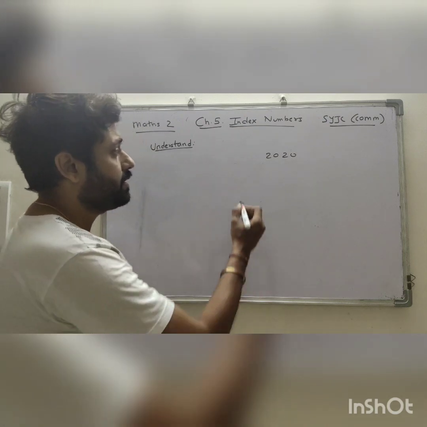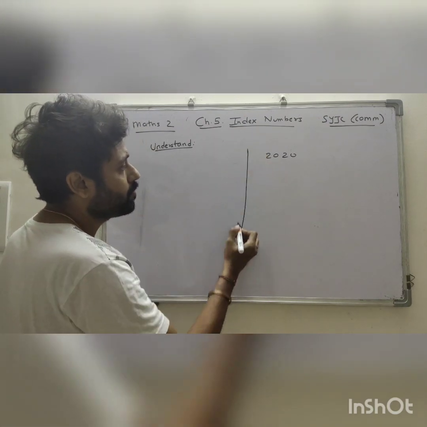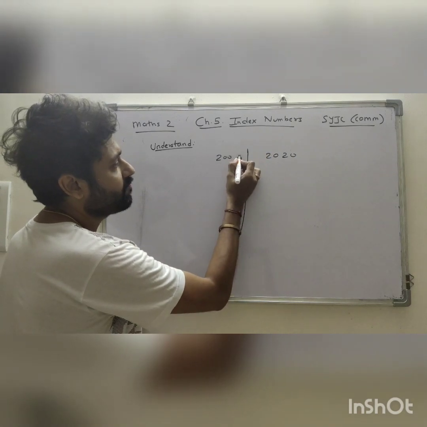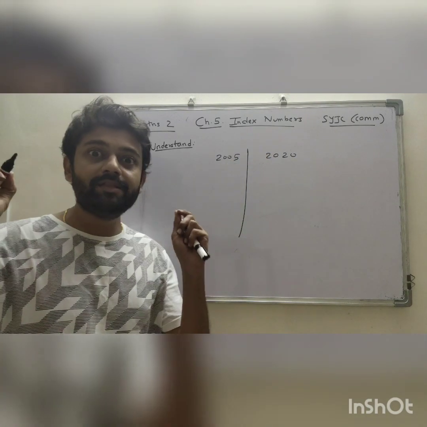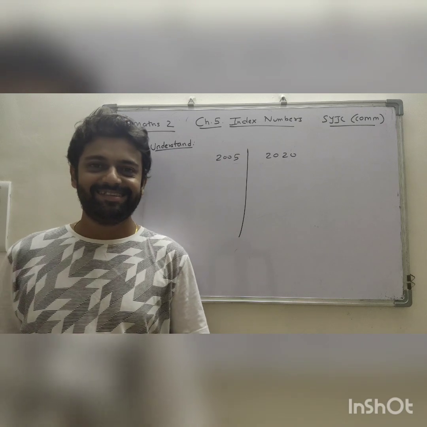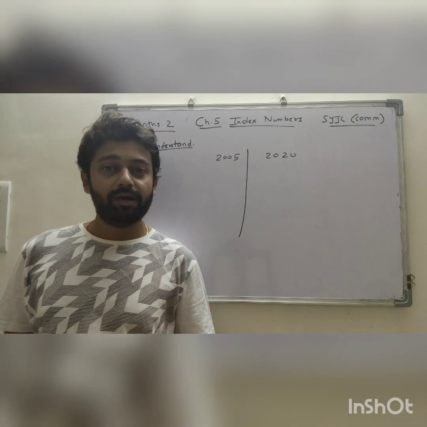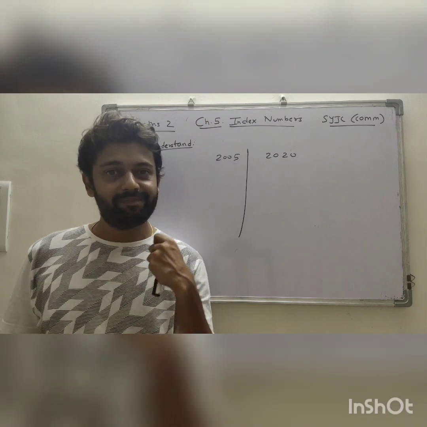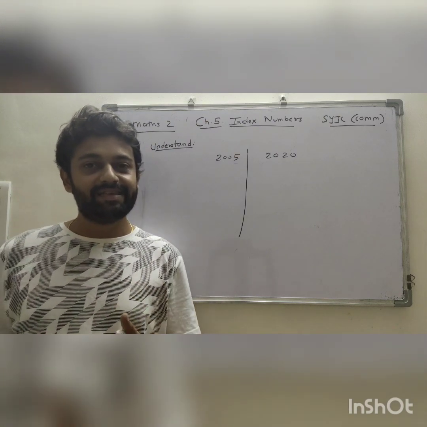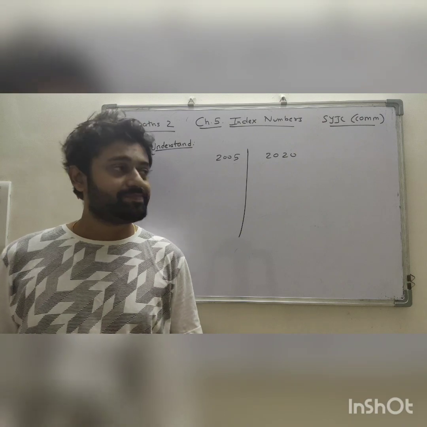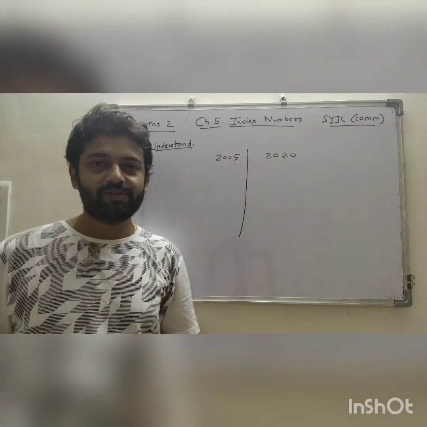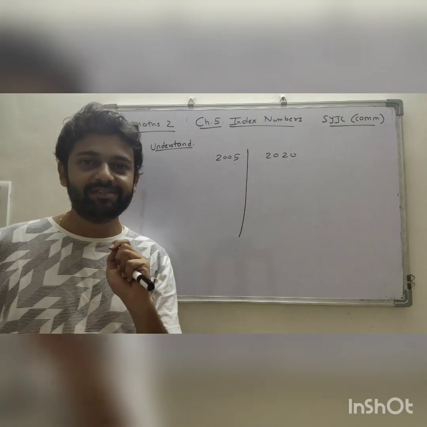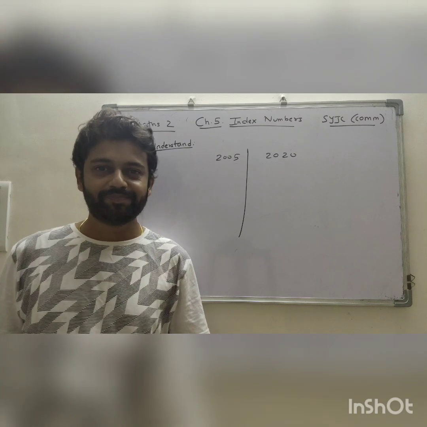Let me take you to 2005, 15 साल पहले. I'm explaining a concept on index numbers, but for that I am giving you my example. Understand this example. 2020 and 2005. These are 2 years in front of you.